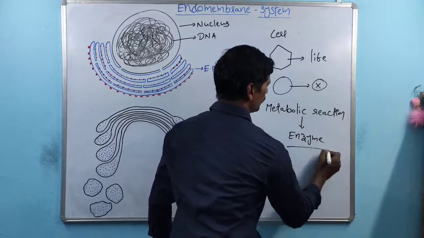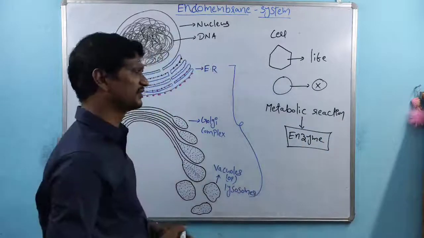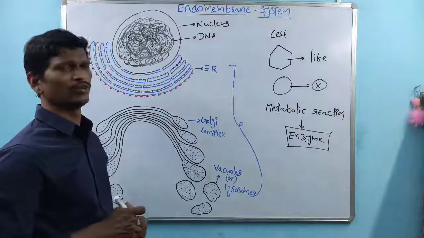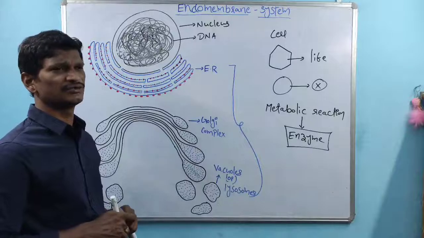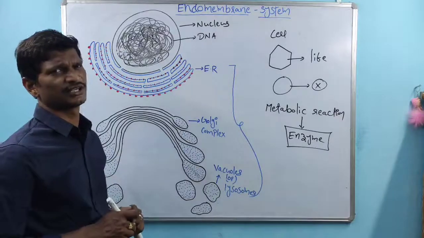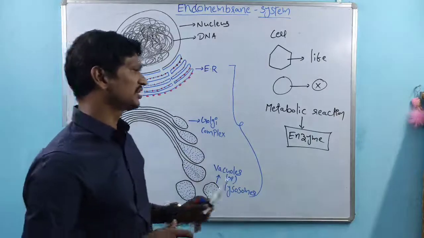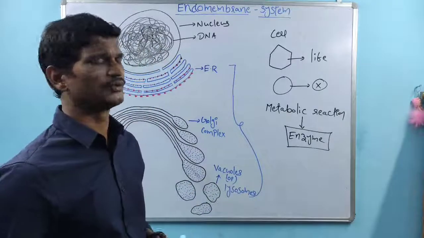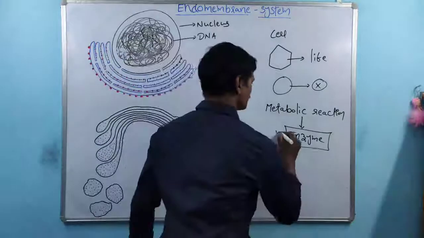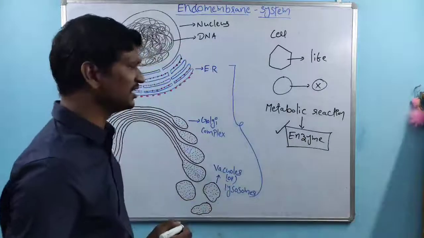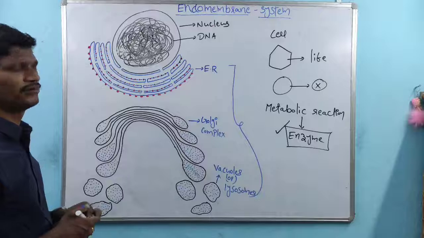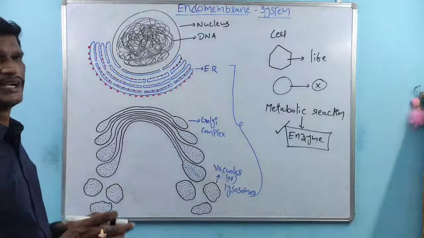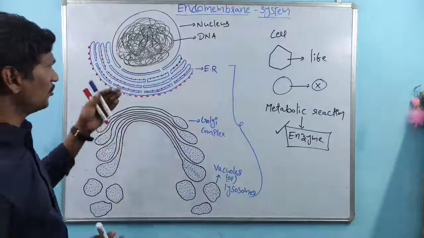So within living cells, a group of proteins act like enzymes, and these enzymes are involved in several biochemical reactions, which are the metabolic reactions that maintain life. Metabolic reactions are done by enzymes, so enzymes maintain life. A group of enzymes involved in biochemical reactions maintain the life, right?